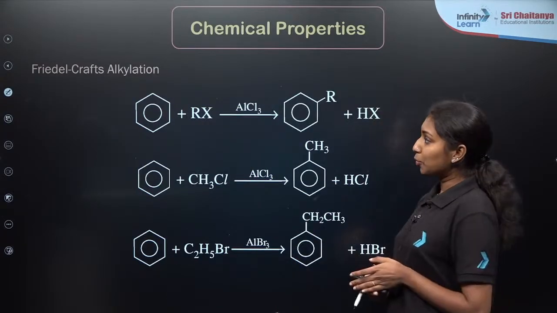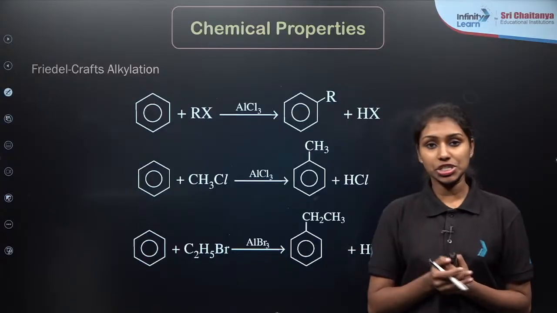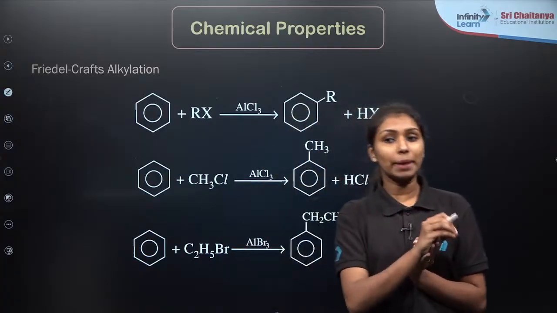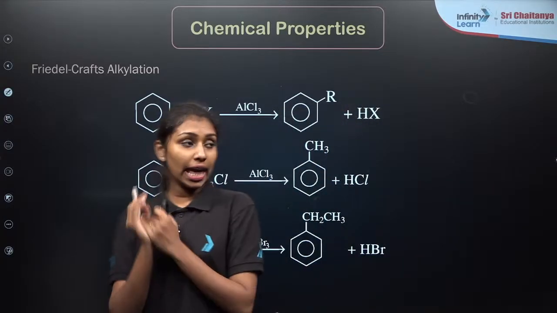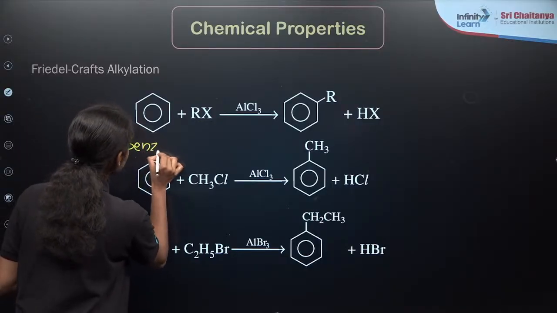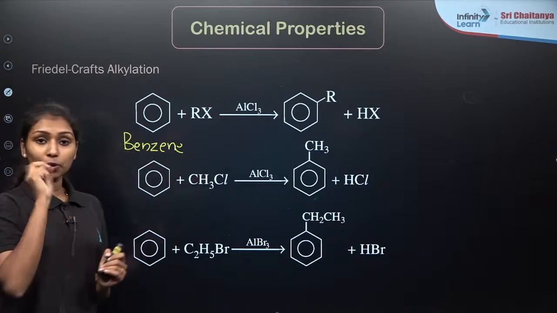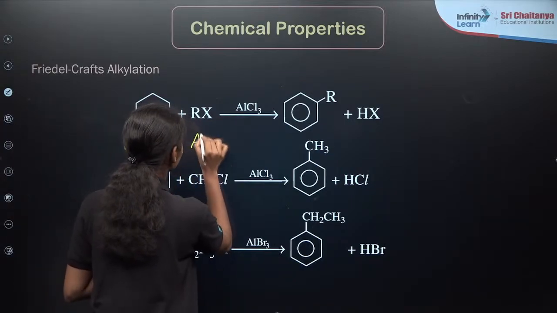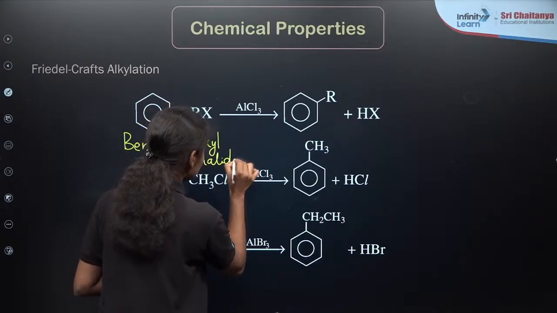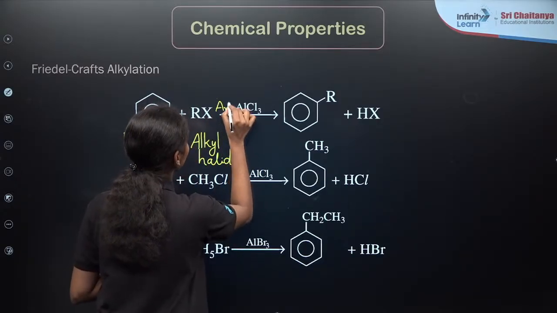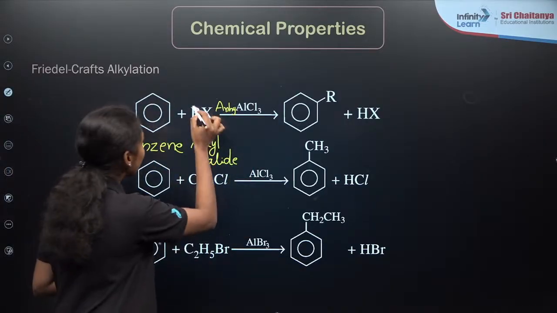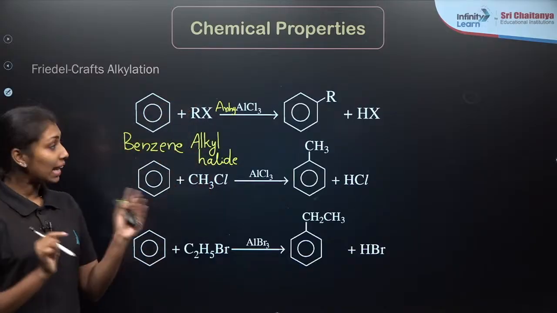Now let me move to the next type of reaction, that is our Friedel-Crafts alkylation, which means that we are adding an alkyl group to the benzene. The reaction going on here: if I am taking benzene, this is our benzene, and treating with alkyl halide, this is our RX molecule, in presence of anhydrous aluminum chloride, this is our Lewis acid here. What you are observing? This alkyl group gets substituted to the benzene to form alkyl benzene.